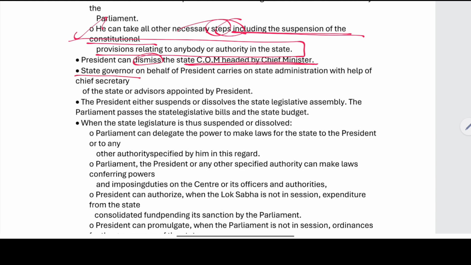But the legislature is present, until it is resolved through parliament. President can dismiss the state council of ministers headed by the chief minister.